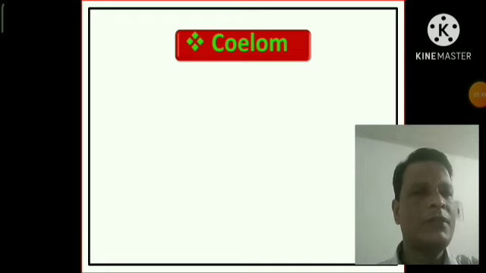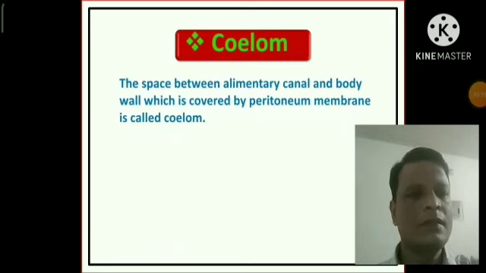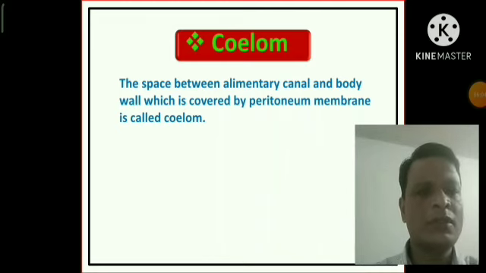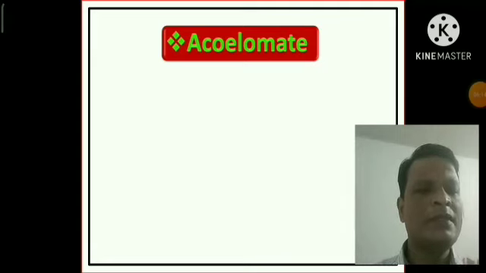Now another very important basis of animal classification, that is the coelom. The space between the alimentary canal and the body wall, which is covered by peritoneum membrane, is actually called the coelom. Coelom is also called the internal body cavity, but this cavity must be lined by mesodermal peritoneum layer. And depending on the presence or absence of the coelom, animals may be classified into three types.